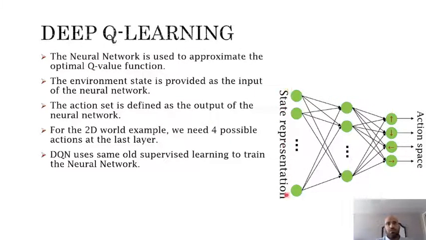The state representation will be used as the input for the neural network. The actions will be the output of the neural network. As we saw in our simple example, the actions are basically up, down, left, right. We have 4 simple actions here. And the training will be performed similar to supervised learning, using the same backpropagation, gradient descent, or the same concepts of neural networks in general.